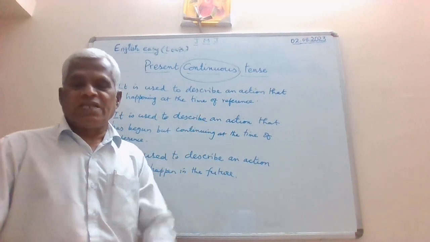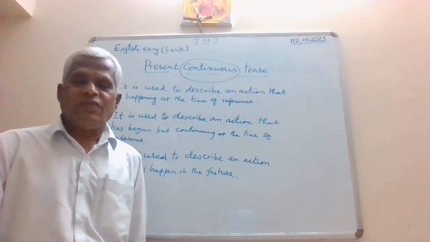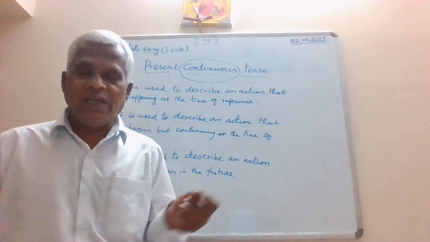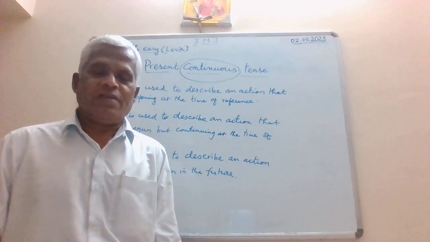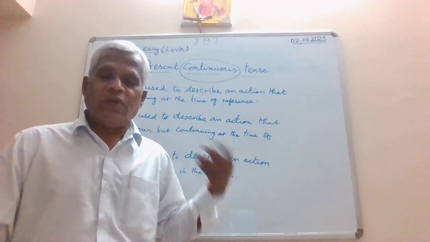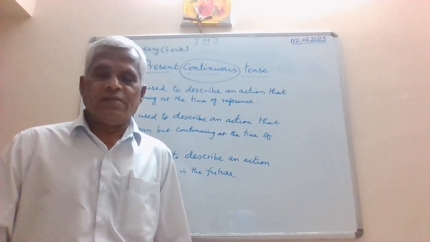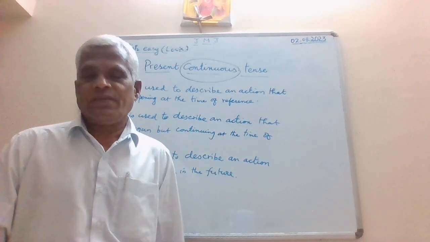As far as present continuous tense is concerned, depending upon the subject, for example, if your subject is I, immediately your verb is going to be am. I am going, I am coming, I am leaving, I am shouting, I am dancing. All present continuous tense.